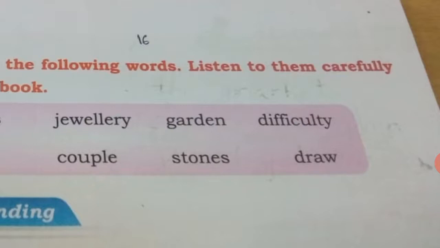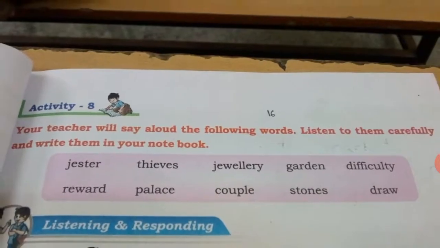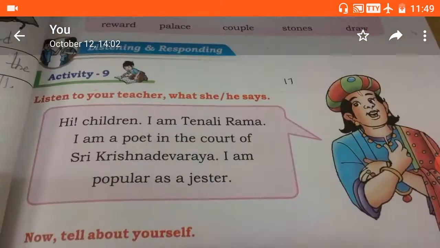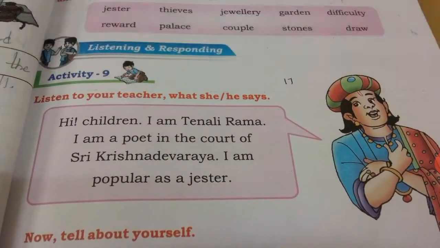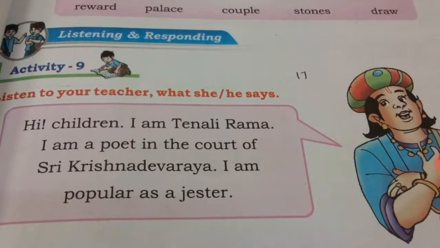Okay, next move on to another activity called listening and responding. Listening and responding means you have to listen to me and you have to respond to me. Okay? All of you see this picture. Who is this person in this picture? He is none other than Tenali Rama. He is introducing himself. So listen to your teacher, what she or he says.